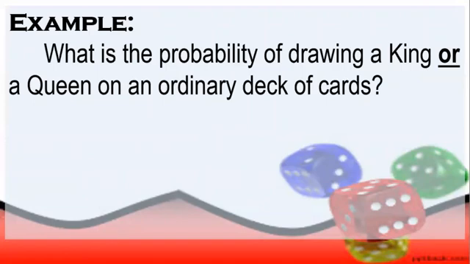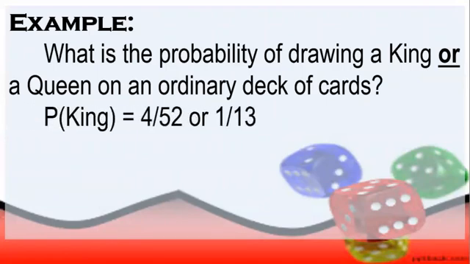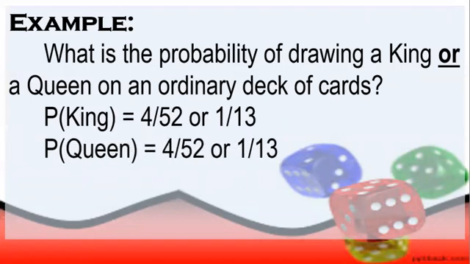Unahin po natin yung probability of king. There are 4 kings in a standard deck of 52 cards. So we can say that the probability of king is equal to 4 over 52 or 1 over 13. Nilowest term na po natin. Likewise, there are also 4 queens sa ating standard deck of 52 cards, yung queen of heart, diamond, spade, and club. So for the probability of queen, we also have 4 over 52, or in lowest term,